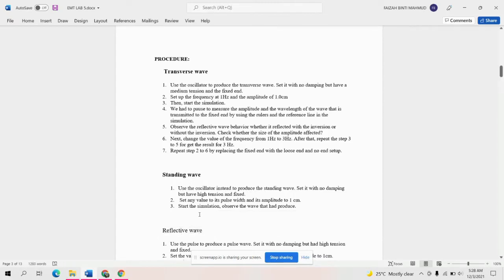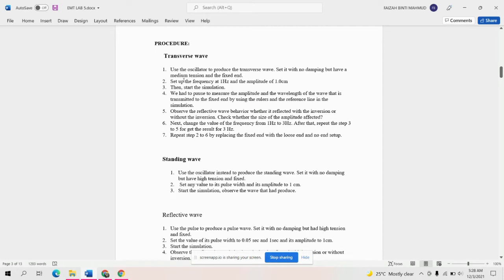I will explain to you about the transverse wave, what we get from the simulation of a transverse wave. Let's begin the procedure of the transverse wave. First, use the oscillator to produce the transverse wave.